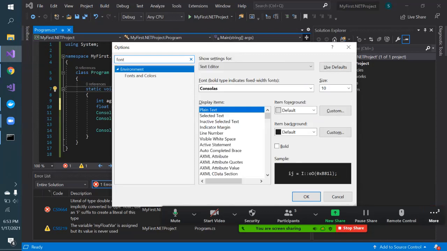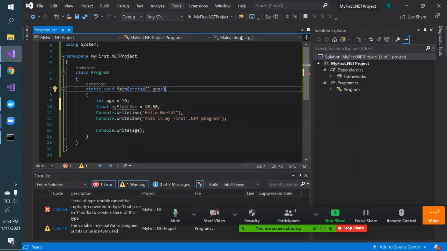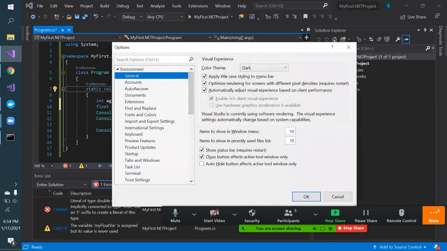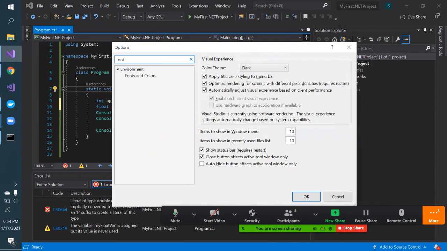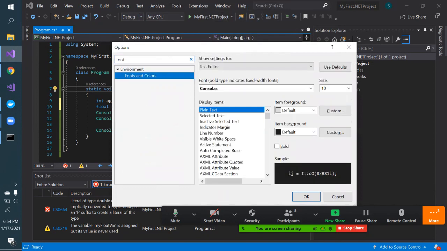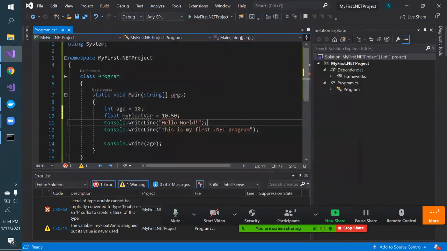Actually, if you want to edit any setting in .NET, there is an option in tools. You need to go to options, and these are all the settings. So I know that I want to increase the font, so I'm just typing font. So it is displaying me this setting. If I click, right now the font size is 10. Let me increase this to 12 so that it will be quickly visible to you. So see, the font has increased.